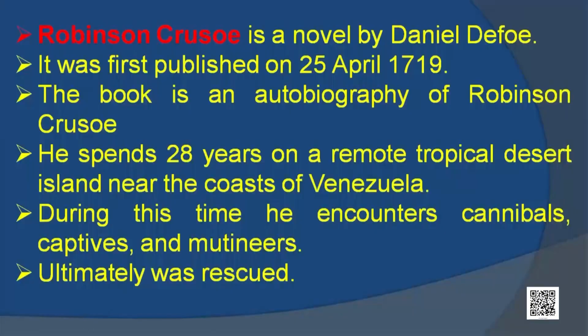That is, this novel was so famous and popular that it had been translated into several languages, like the Bible. Robinson Crusoe is a novel by Daniel Defoe. It was first published on 25th April 1719. It is an autobiography of Robinson Crusoe.